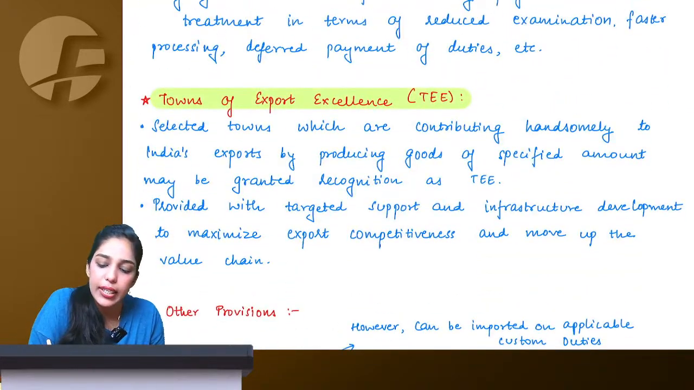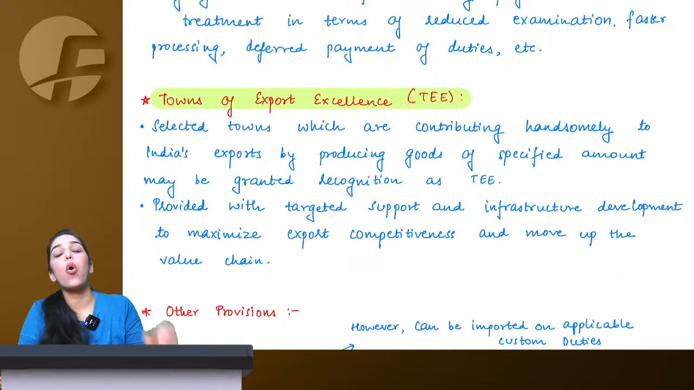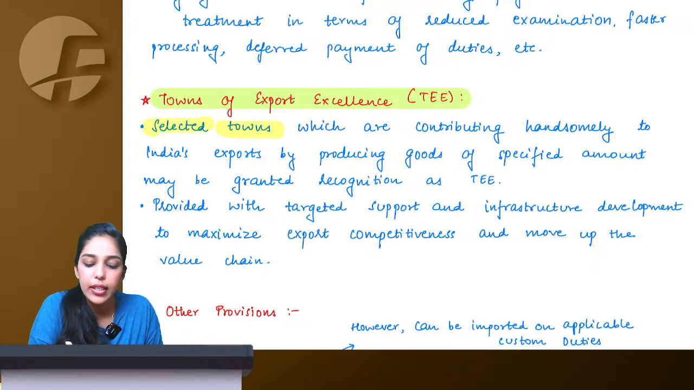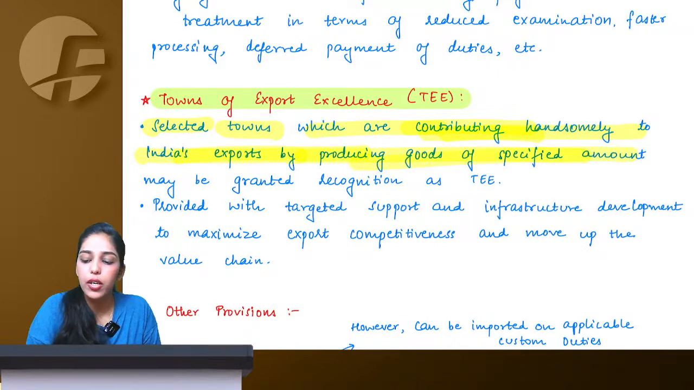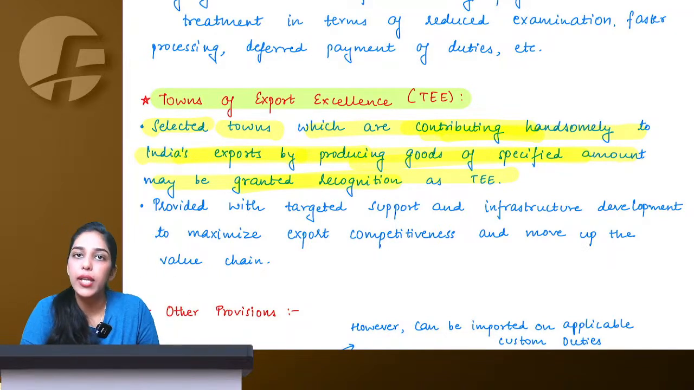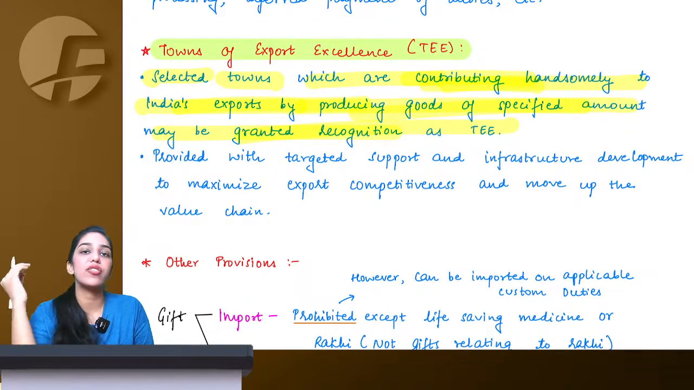Now what is TEE, Towns of Export Excellence? So these are the selected towns which are already contributing significantly in India's exports, by producing specified goods. Now we grant them the status of Towns of Export Excellence, and we make sure that they get all the targeted support and all the infrastructure that they want.